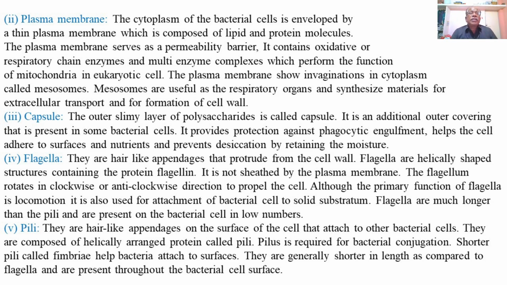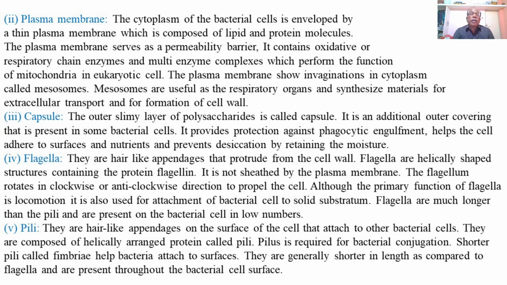Then it also contains respiratory chain enzymes or multi-enzyme complexes, which perform the function of mitochondria like in eukaryotic cells. The plasma membrane shows invagination in the cytoplasm called mesosomes, which are found in prokaryotic or bacterial cells. So mesosomes are useful as respiratory organs and synthesize materials for extracellular transport and for the formation of the cell wall.